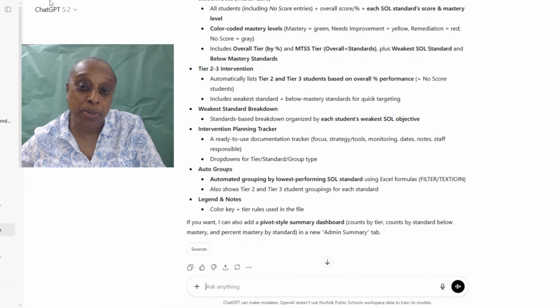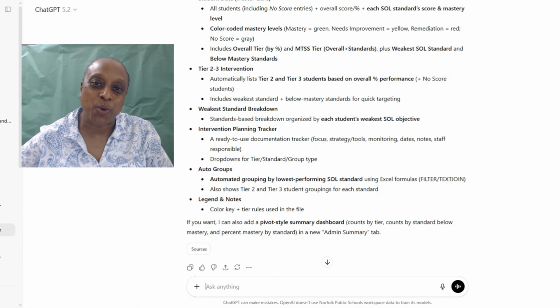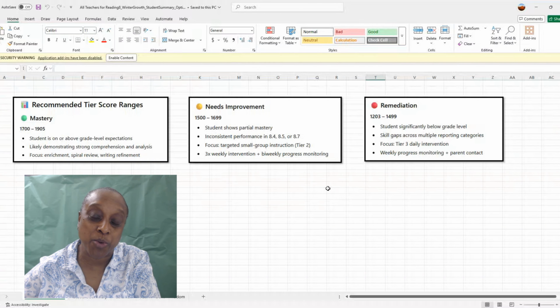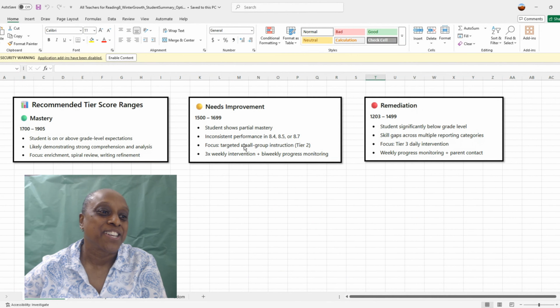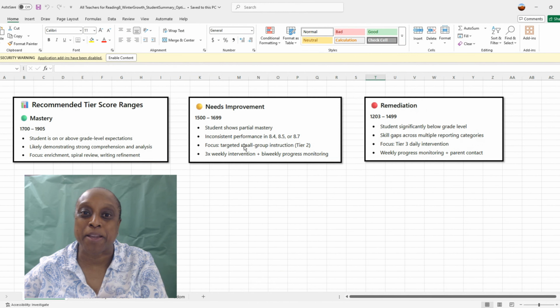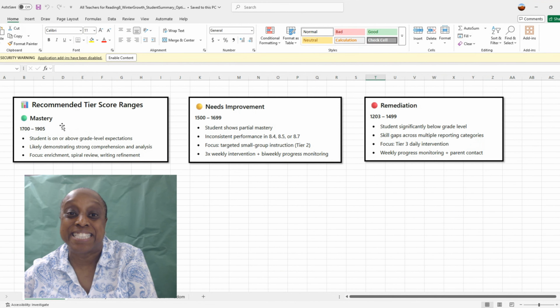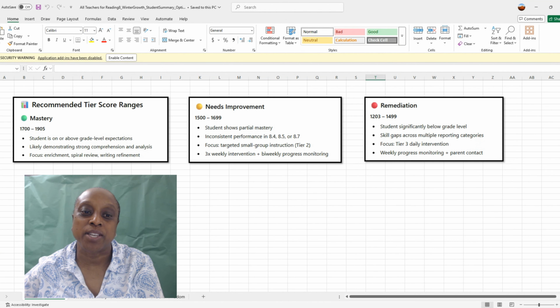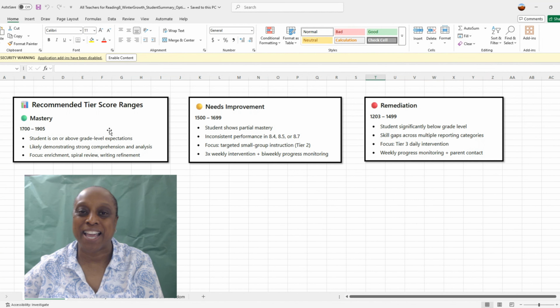Take a look at another one that I did, and this is for the English department. And we used the reading growth SOL test. So when I put this information in, ChatGPT did this model for me. It gave me the tier score range for mastery, needs improvement, and remediation.